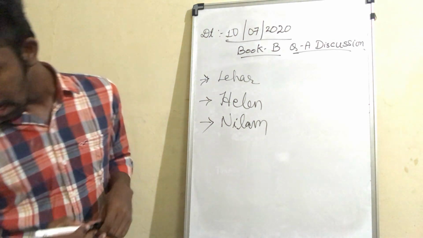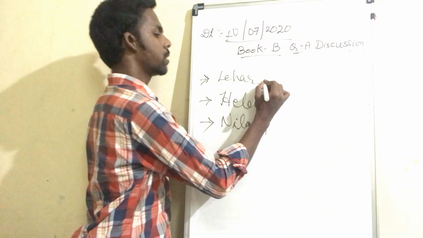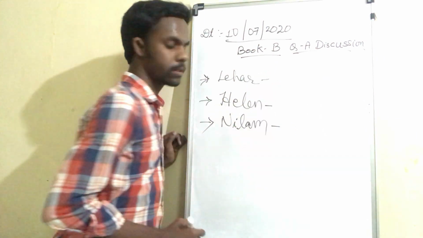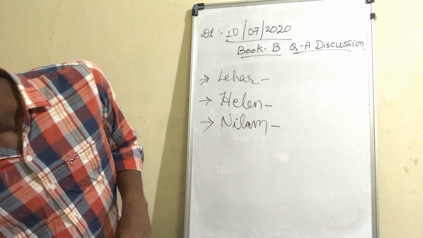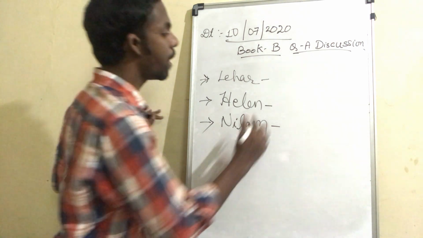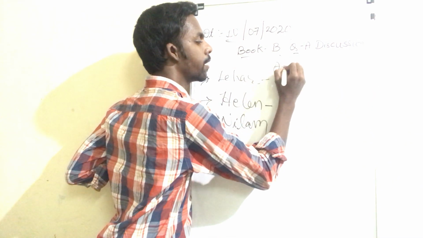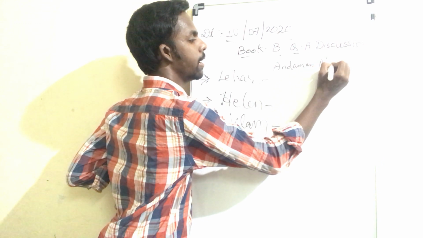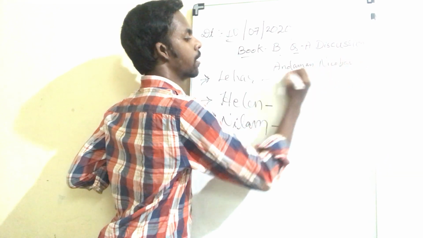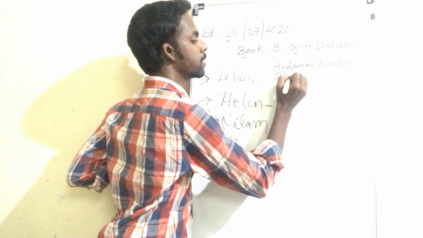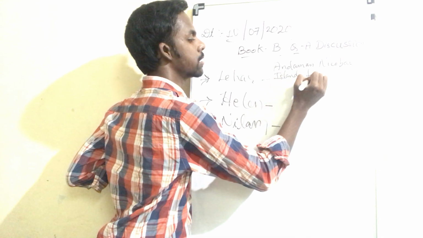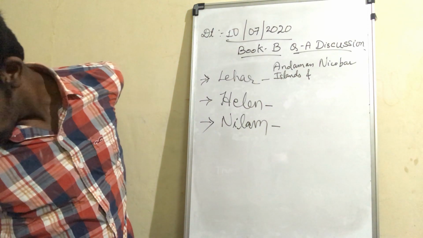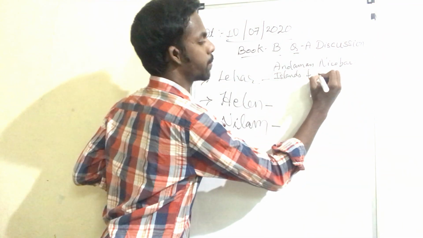Okay, so the places where they occurred. Where did Lehar occur? Lehar occurred in the Andaman Nicobar Islands, as well as in Andhra Pradesh.